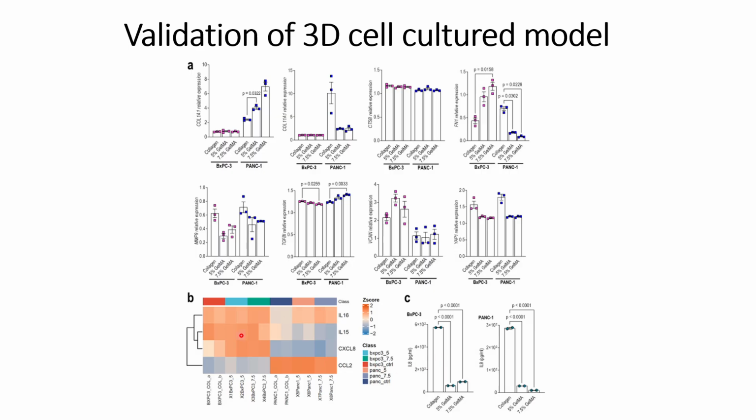In the secretome related genes results in the heat map, for the IL-6 levels, we can see that they seem to be expressed in higher amounts in the collagen based conditions compared to their respective hydrogel based conditions. That can be seen from here. The PANC-1 conditions also show the same thing.